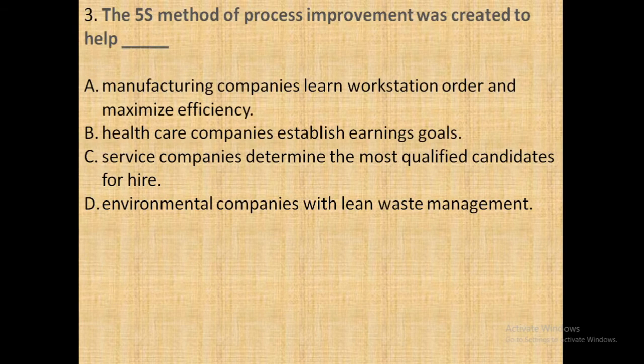So the next question is, the 5S method of process improvement was created to help: option A, manufacturing companies learn workstation order and maximize efficiency. Option B, healthcare companies establish earning goals. Option C, service companies determine the most qualified candidates for hire. And option D, environmental companies with lean waste management. Here the answer is manufacturing companies learn workstation order and maximize efficiency.